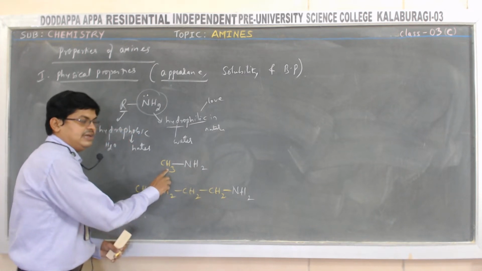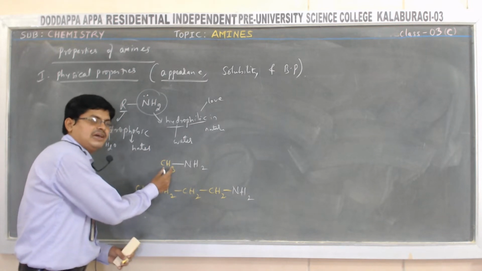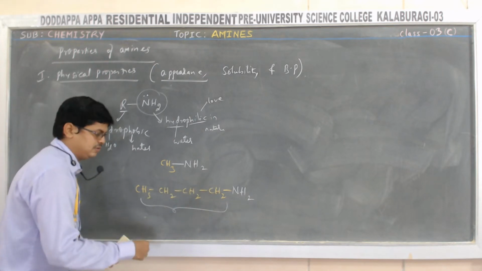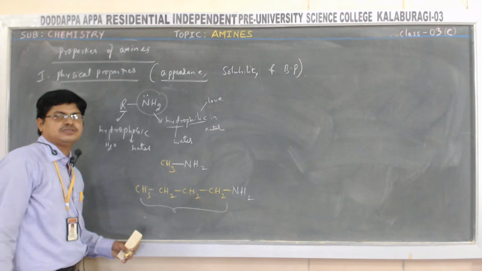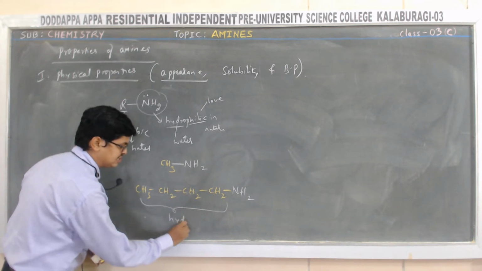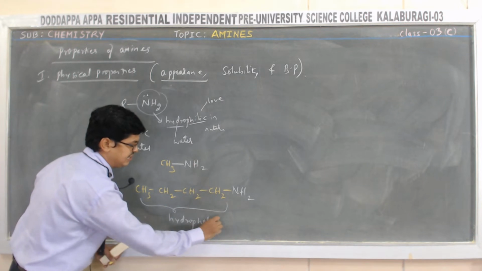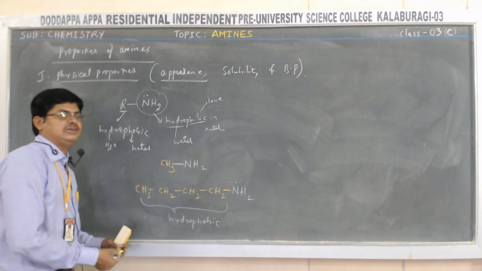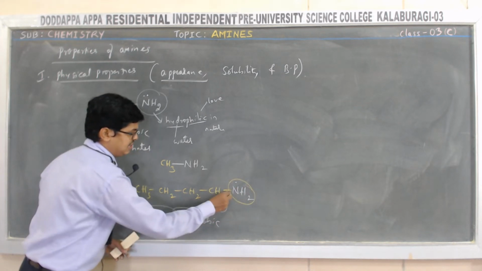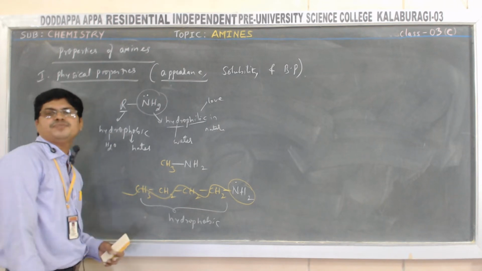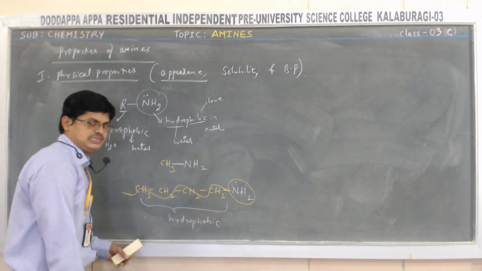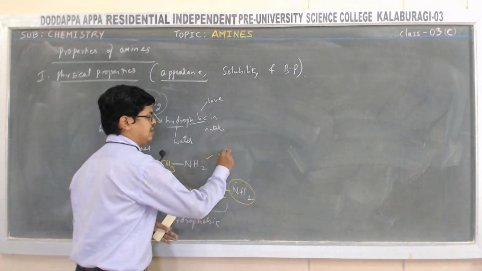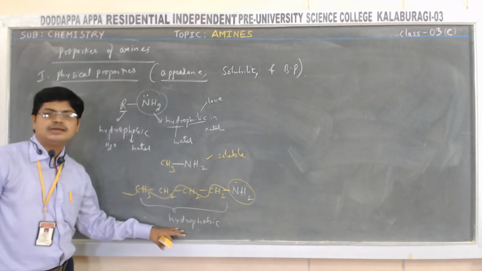But here the hydrophobic part only consists of one carbon. But here the hydrophobic part, that is the hydrophobic tail, the hydrocarbon chain, is having 1, 2, 3, 4 carbons. So as the hydrophobic part increases, as hydrophobic means it hates water molecule, hence solubility decreases. This is the hydrophilic head, this is the hydrophobic tail. As the hydrophobic tail part increases, solubility decreases. Hence, methylamine is more soluble than butanamine.